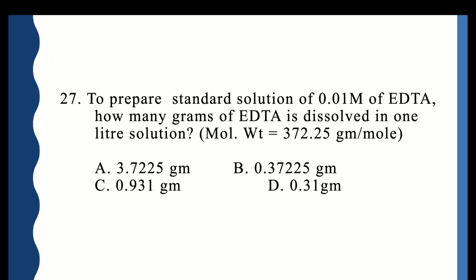Next question: to prepare standard solution of 0.01 molar of EDTA, how many grams of EDTA is to be dissolved in 1 liter solution? Molecular weight given is 372.25 grams per mole. So as we had calculated, we know that the correct option is 3.7225 grams of EDTA is to be dissolved in 1 liter solution to get 0.01 molar concentration solution.